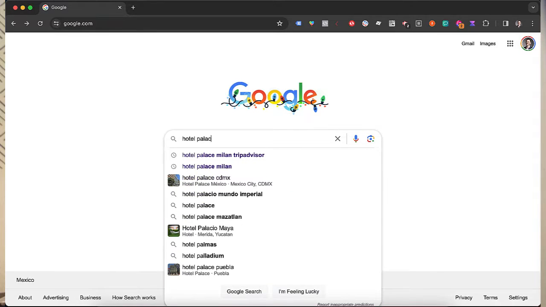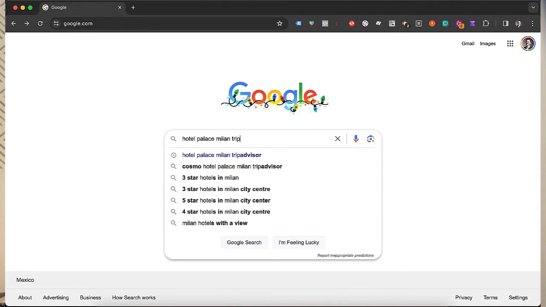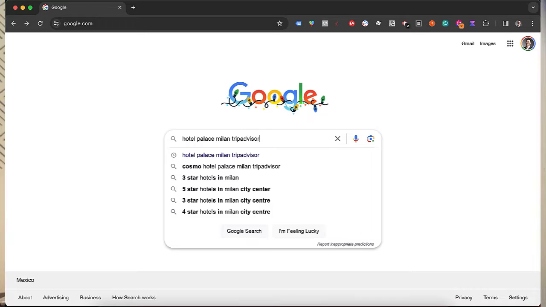Point number 9, negative out TripAdvisor, Trivago, Booking, Expedia. When users search for your hotel's name along with third-party channels such as TripAdvisor or Trivago, so for example, Hotel Palace Milan TripAdvisor, what is the purpose of attempting to actually capture those clicks? Essentially, it makes little sense to steal or retain the traffic of people clearly intending to view your hotel on third-party platforms. At this stage, these leads may not be qualified. They might become qualified later eventually in the funnel, but not now.